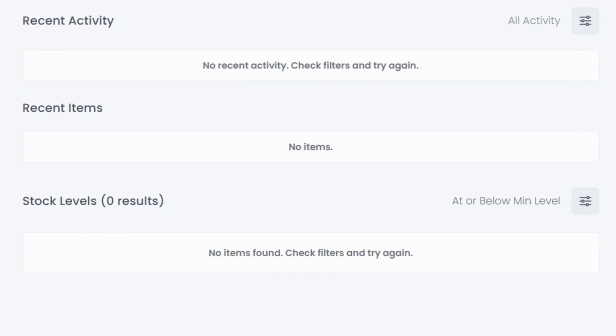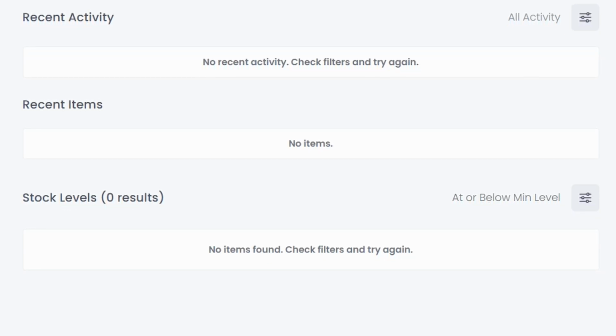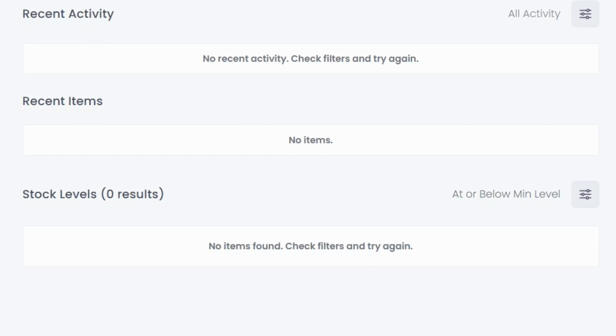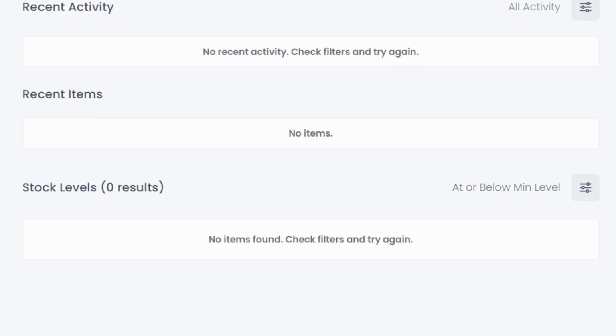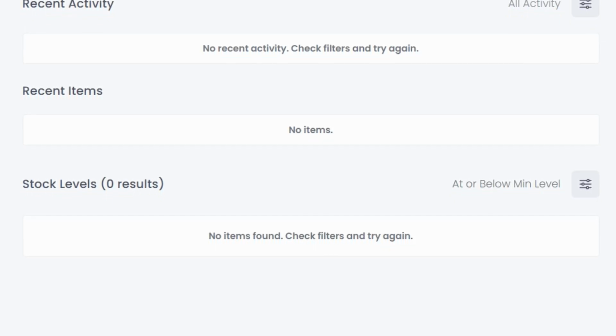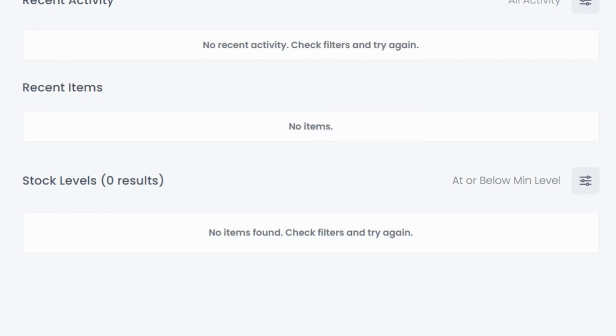One of the most practical features is the stock levels section. It highlights items with low or critical stock levels, helping you quickly address shortages before they become an issue.